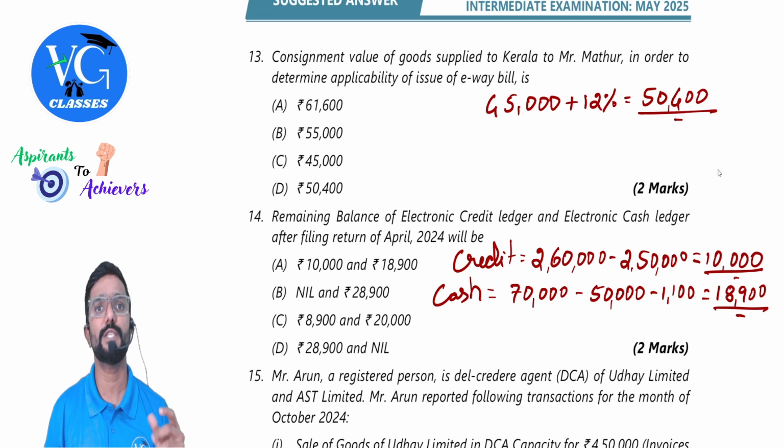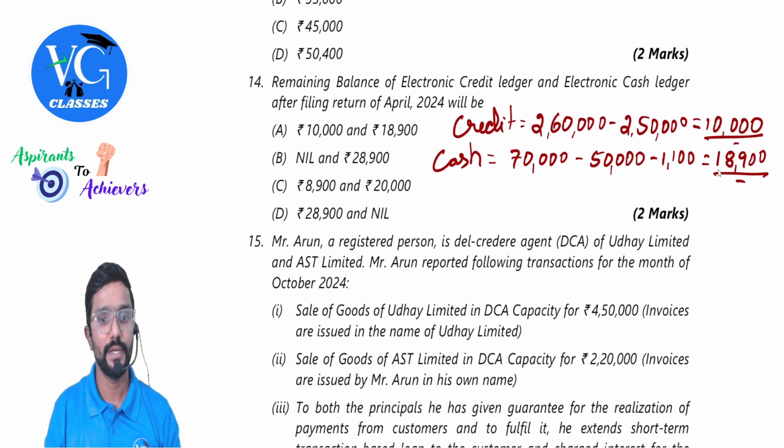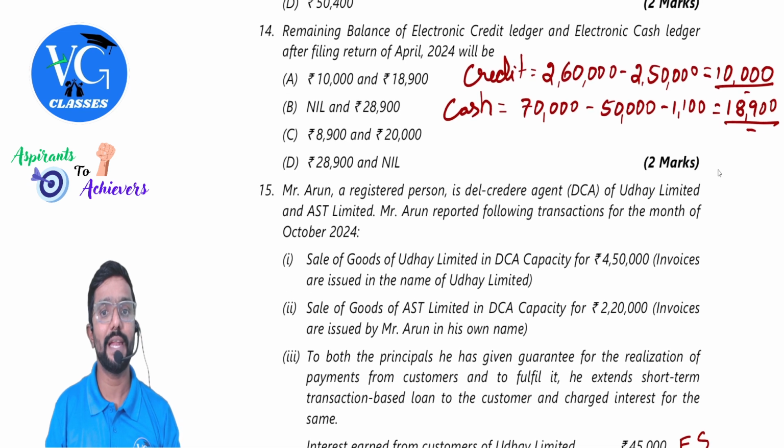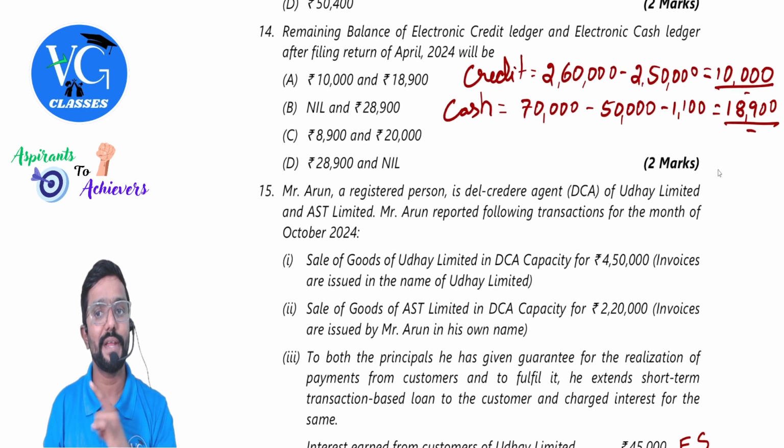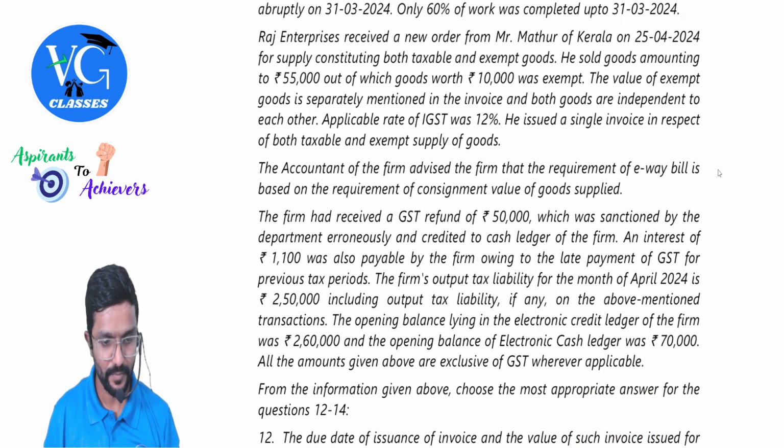As you know, e-way bill has to be generated only if the consignment value is more than 50,000. Consignment value means what? Including GST. Value of supply plus GST. Okay, sir. Next, remaining balance of electronic credit ledger and electronic cash ledger after filing return of April 2024 will be. Oh, we will see.